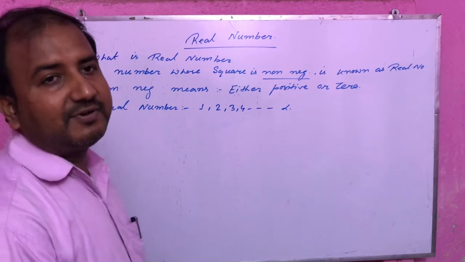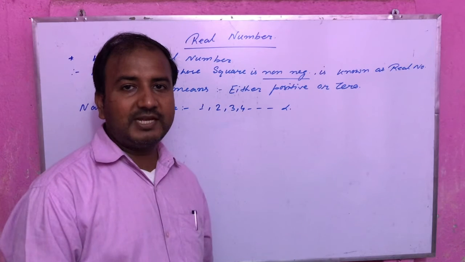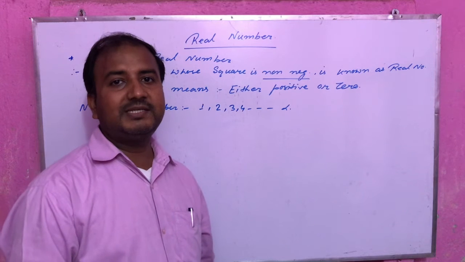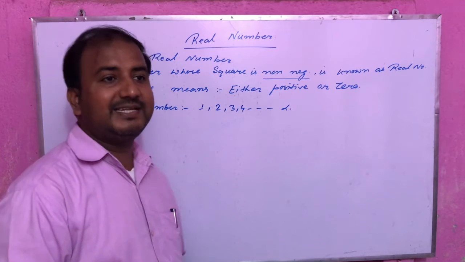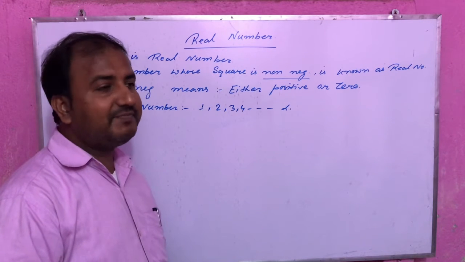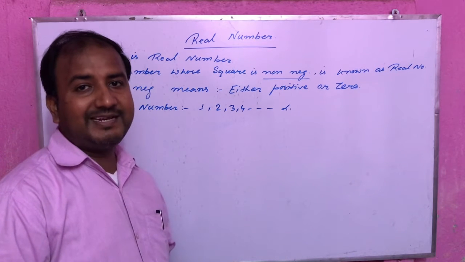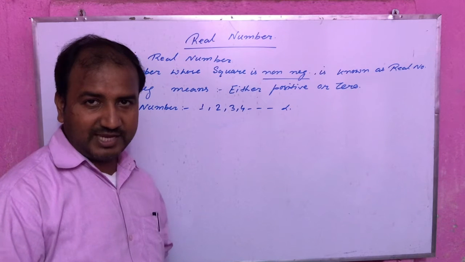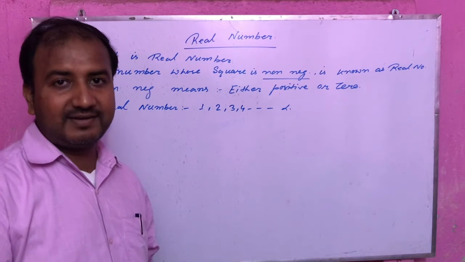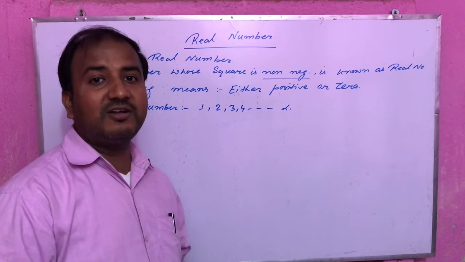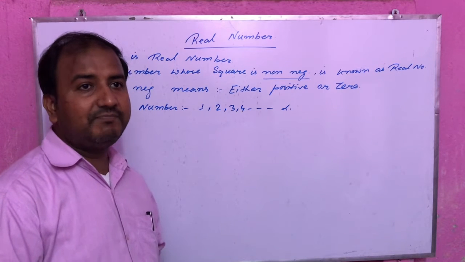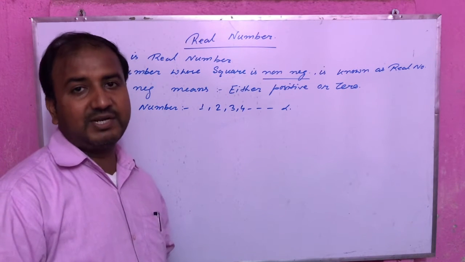The answer: each natural number has its own successor. If I say 99 is the largest natural number, then the successor of 99 is 100, which means 99 is not the largest. So we can't find the largest natural number because each natural number has its own successor.